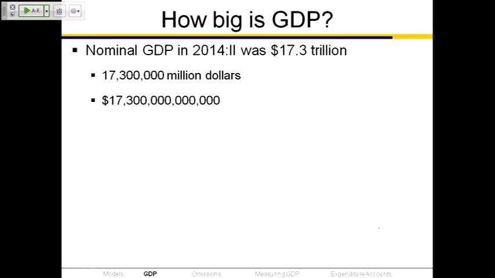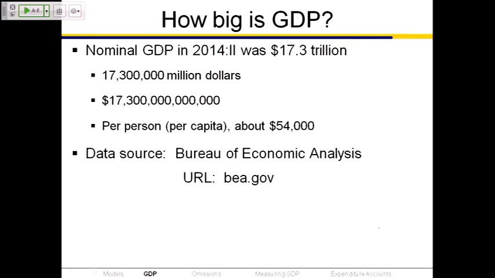$17.3 trillion is 17,300,000 million, or 17 with a whole lot of zeros behind it. It's a big number. Per person, if we divide it by the number of people in the economy, that is to say GDP per capita, it's around $54,000. And again, this is data that comes from the Bureau of Economic Analysis. You can look it all up.